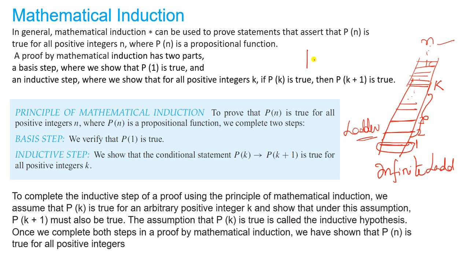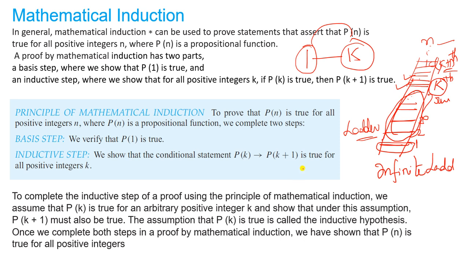You just check 1 and directly go to the kth rung. Here you assume the kth rung is true, so the k plus 1th rung is also true. Hope you understand this ladder example. You are not bothering about the steps in between. You assume the kth rung is true, then automatically k plus 1 is true.